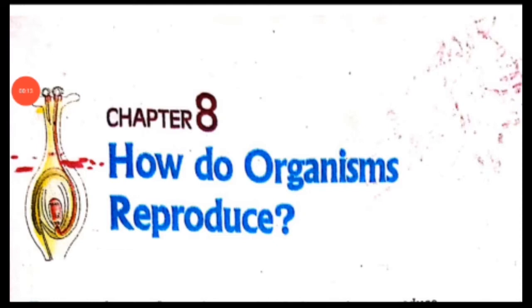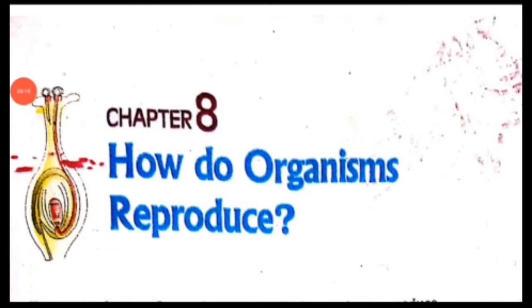How do we know that two different individual organisms belong to the same species? Usually we say that this is because they look similar to each other, just like mosquito and mosquito, right? They look similar to each other. Thus, reproducing organisms create new individuals that look very much like themselves. Okay, so this is the basic concept.